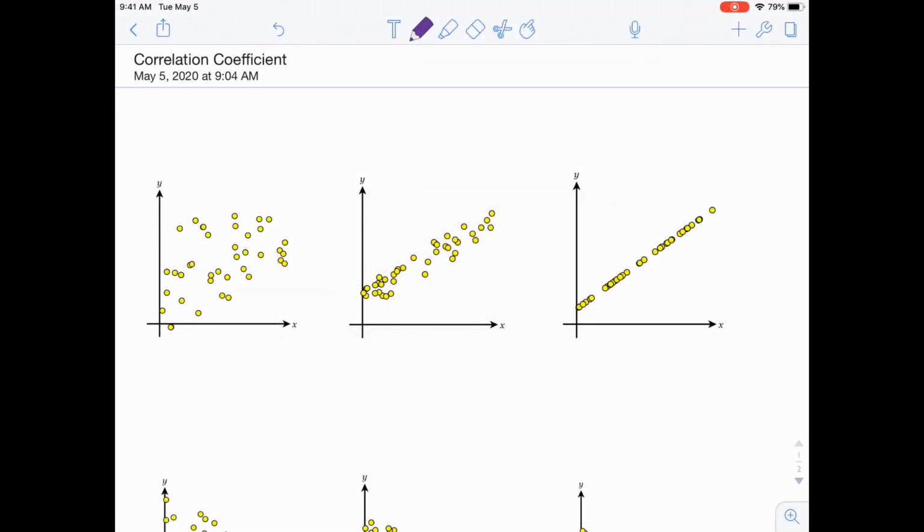Alright, so today we're going to look at correlation and how one thing affects another in some cases. So my first row here has all of our positive correlations. Okay, so furthest to the left, this would be a weak positive, where they're kind of going up, but there's no real line that we may have. The second example is a strong positive. If you notice, the points are getting closer together, resembling a line. And all the way to the right, this would be a perfect positive.